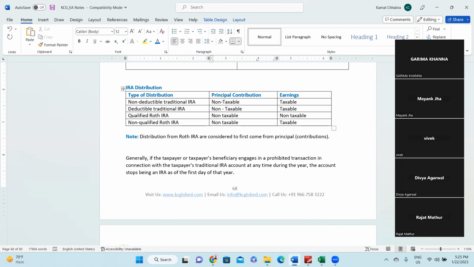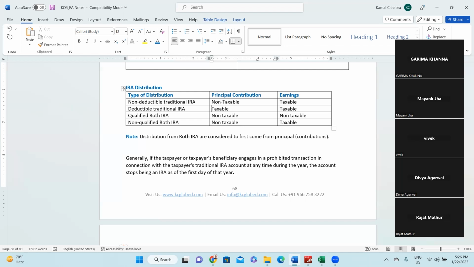Make sense? The other thing is when you have a deductible traditional IRA, that means in the current year you have paid less taxes, right? But in future, when you recover the principal, at that point of time that principal amount is also taxable, and the earnings which you have generated on that are also taxable in future.